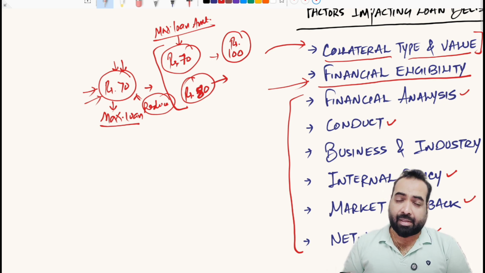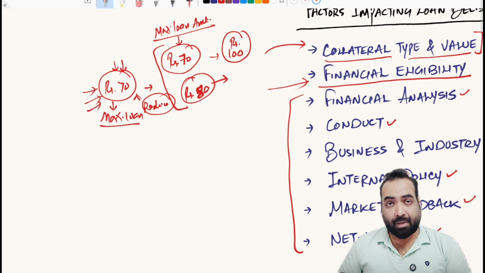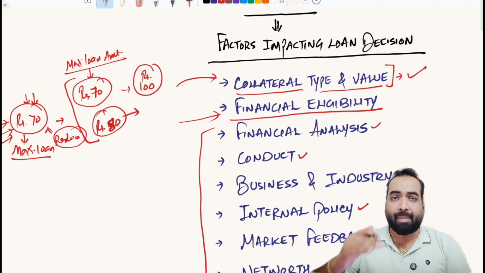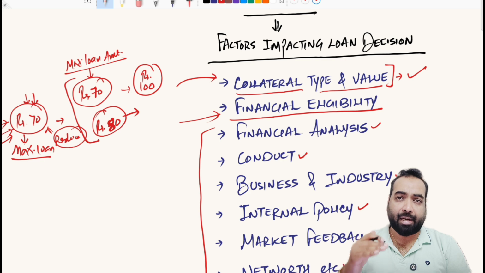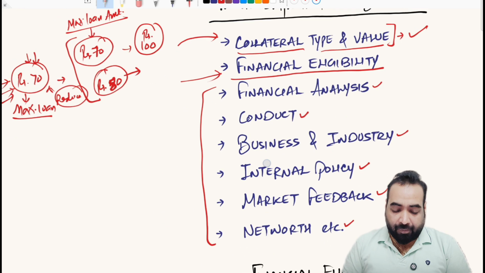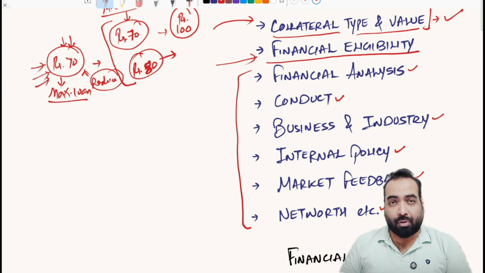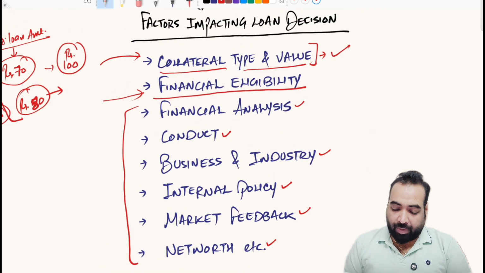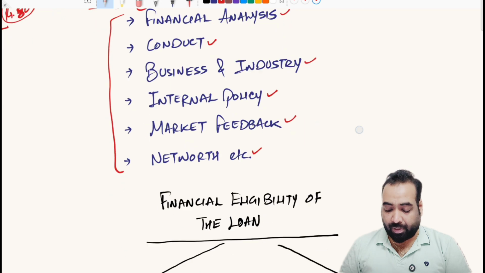And if they decide to go on, then basis the risk study, the bank can reduce the loan amount from 70 rupees, right? So the collateral value and the financial eligibility give the maximum loan amount that the client can get from the bank, and these factors can either confirm this loan amount, or they can contribute to reducing the loan amount from the final eligibility of the borrower, right? So now we will discuss in coming videos the financial eligibility part of the borrower.